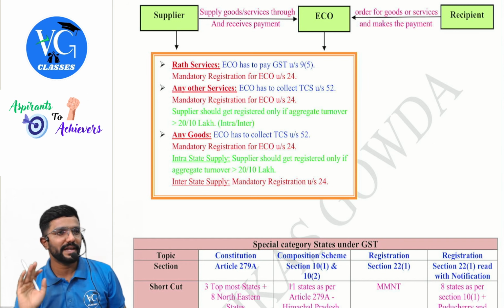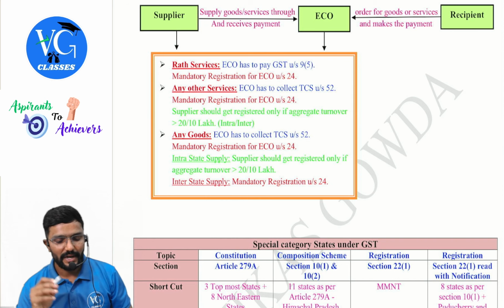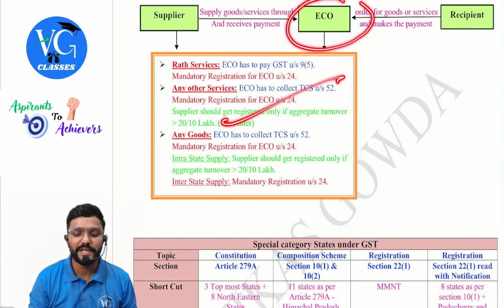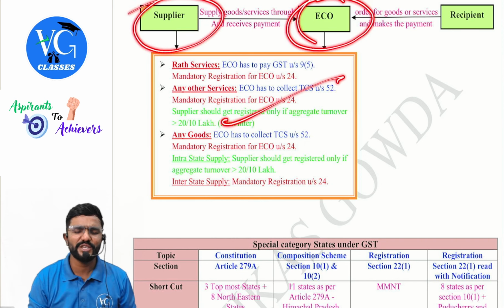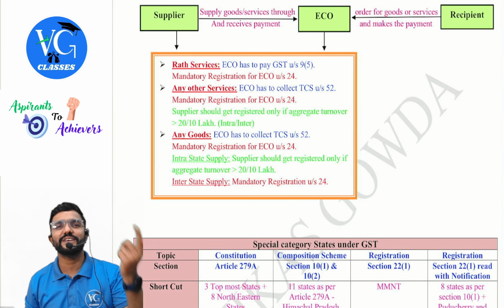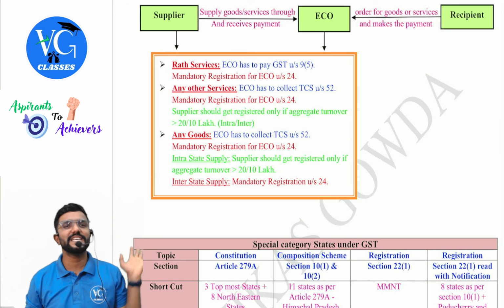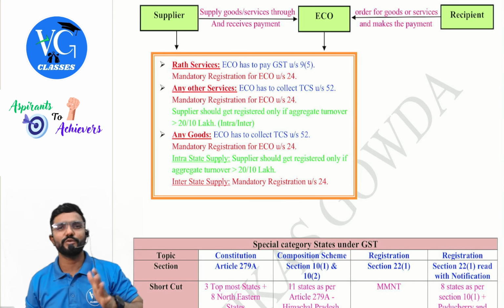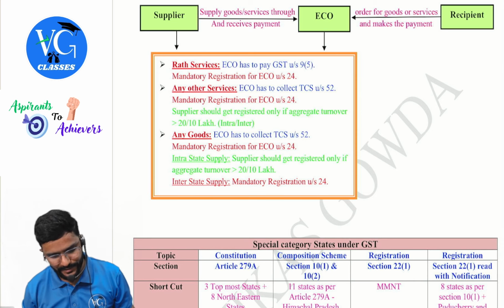One chart will give clarity with respect to various points. Please be careful with it. In this, I have covered both the ECO as well as the supplier. For the ECO, I can tell you it is always registration. Whether they pay tax on RAT services or collect TCS on other services or goods, they have to get registered under GST, guys.